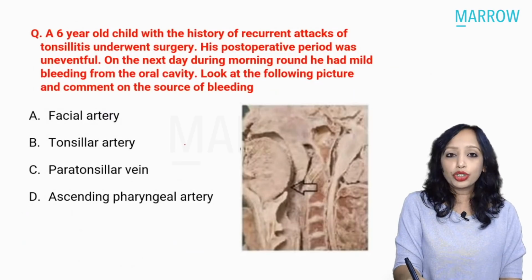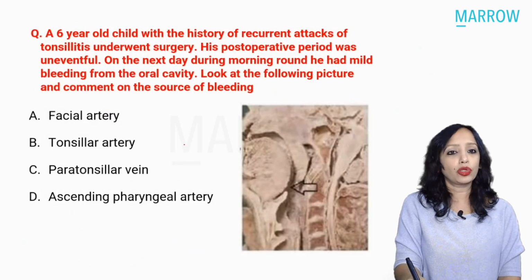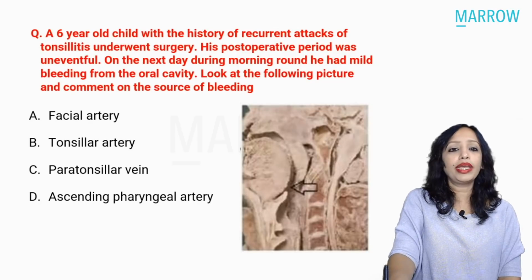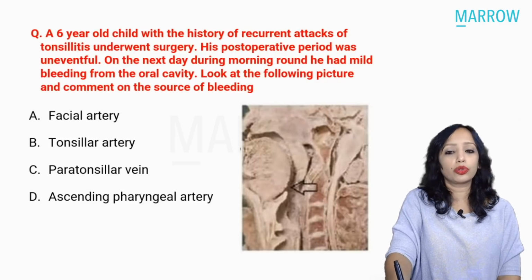A 6-year-old child with a history of recurrent attacks of tonsillitis underwent surgery. His post-operative period was uneventful. On the next day, during morning round, he had mild bleeding from the oral cavity. Look at the following picture and comment on the source of bleeding.